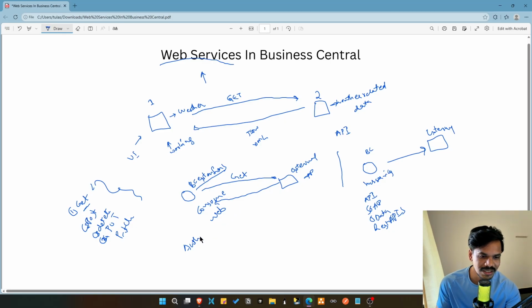So we are going to see the different types of authorizations that we have: basic, OAuth, Windows authorization, all of that stuff in detail. So that's all that I have about web services in general, also web services in Business Central.